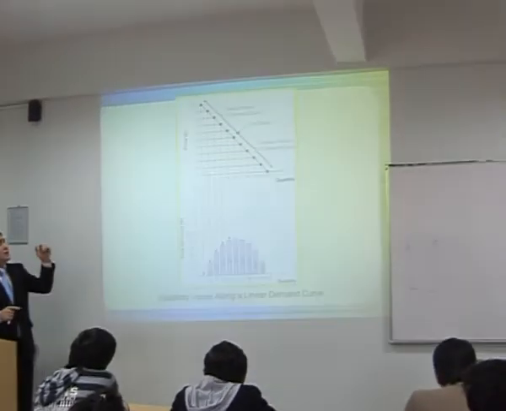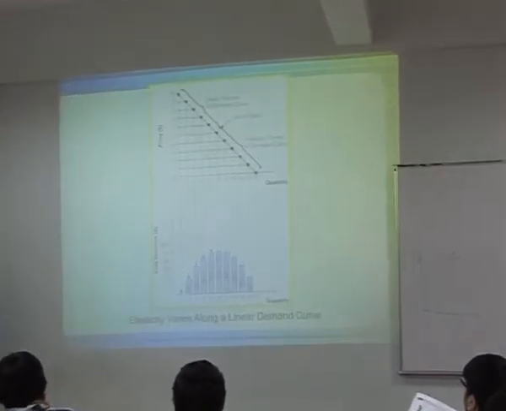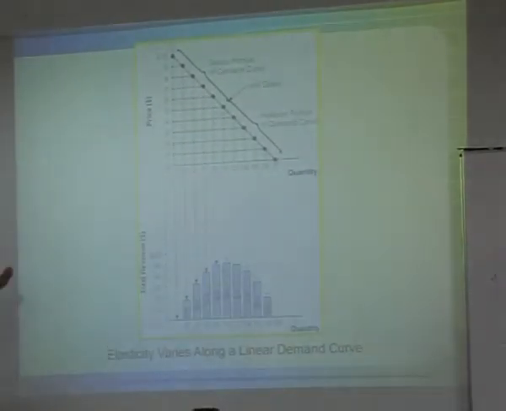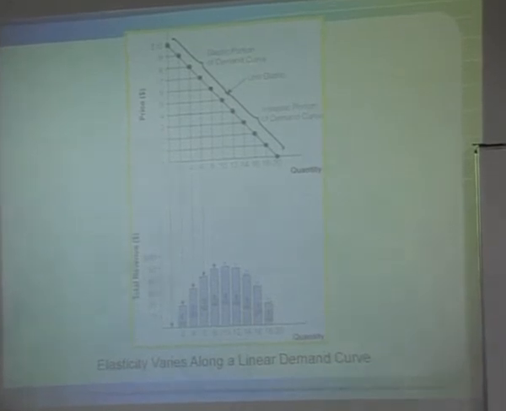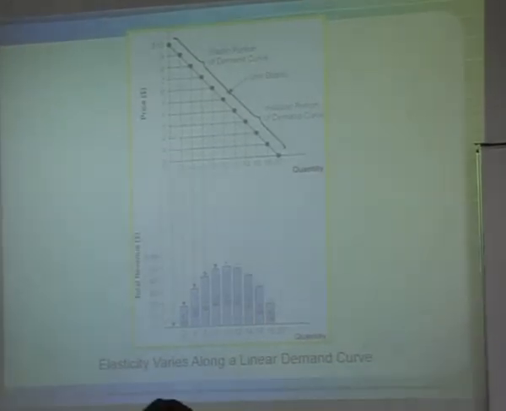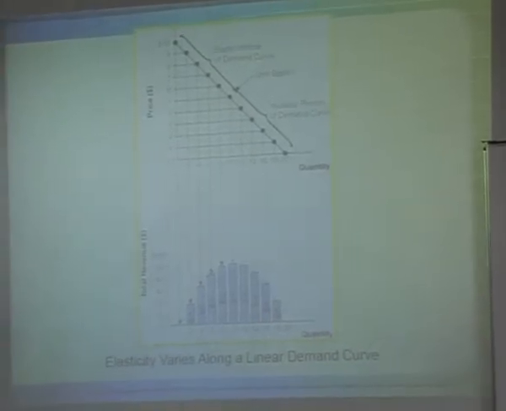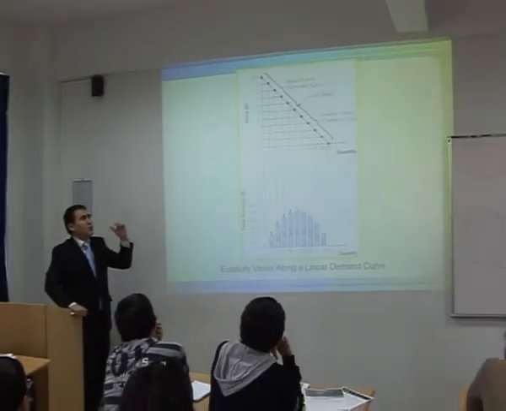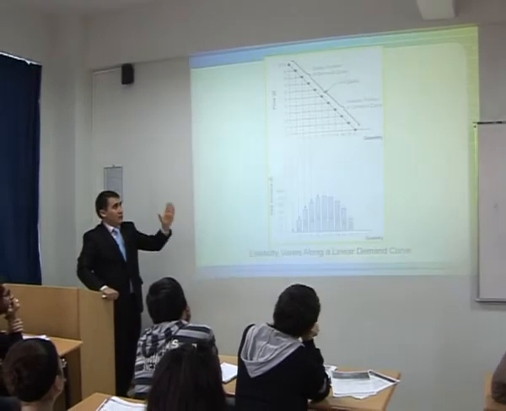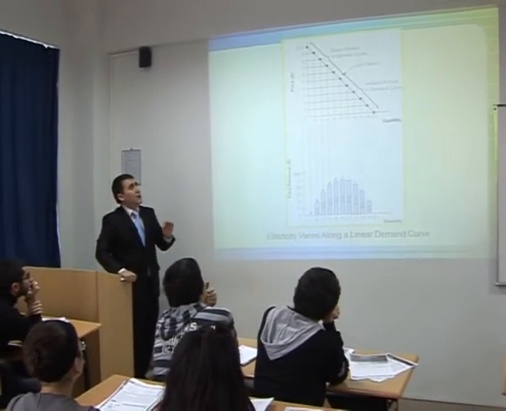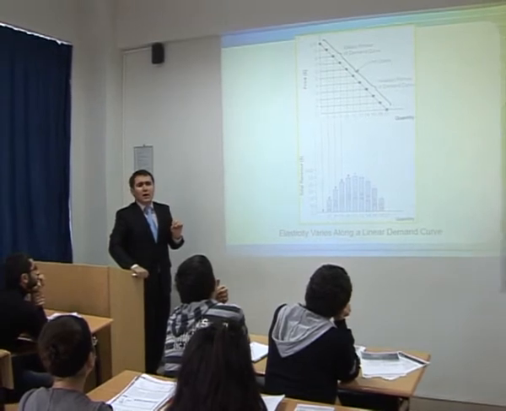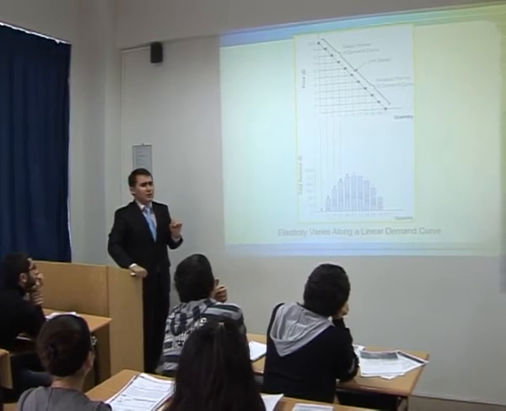So as we have a straight line, the upper portion of this line will be elastic demand. The lower part of this demand curve will be inelastic, and the main middle part, we will call it unit elastic. How can it happen? Why do you think that it could be?